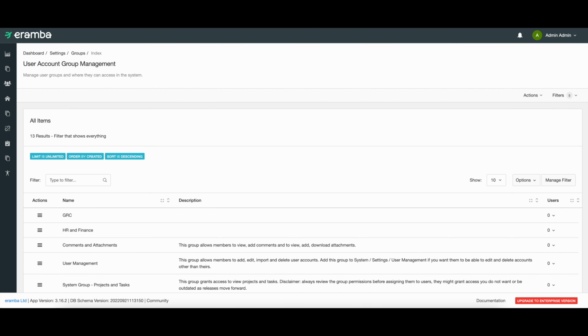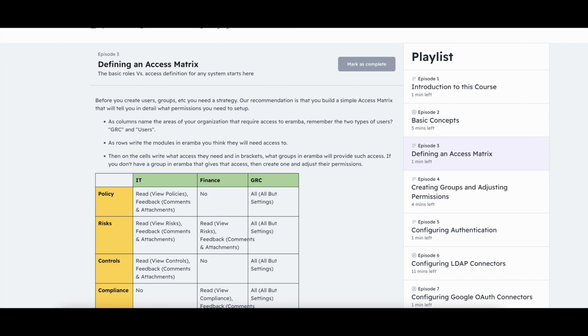In this episode, we will try to explain how a risk matrix should be built before you grant access to eramba. As we explained, we have groups and users. Users go inside the groups. Now, when you're implementing eramba, you shouldn't really bother too much creating user accounts other than the accounts that you're using yourself as the administrator.